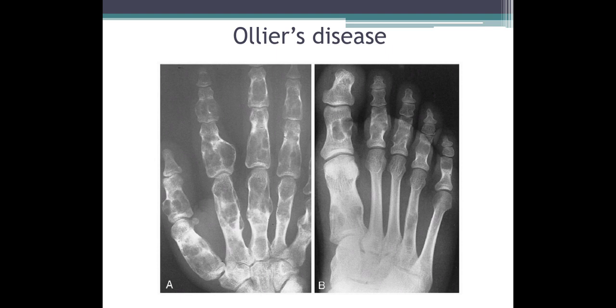In picture A, you are seeing an AP radiograph of the hand showing multiple enchondromas in the metacarpals and the phalanges. In figure B, an AP radiograph of the foot shows multiple enchondromas in the proximal phalanges of the foot.